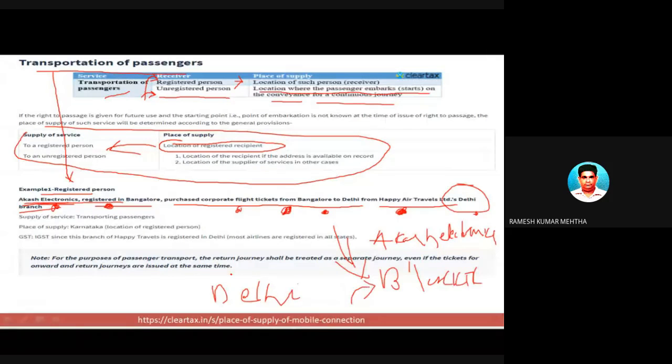So two different locations, one a Union Territory and the other Karnataka, which is a state, are in the picture. Because of this, what is going to be levied? This is a case of interstate supply of services, and hence on this transaction IGST will be levied.